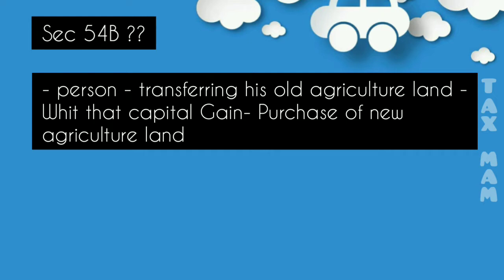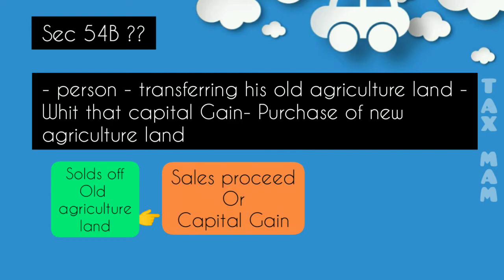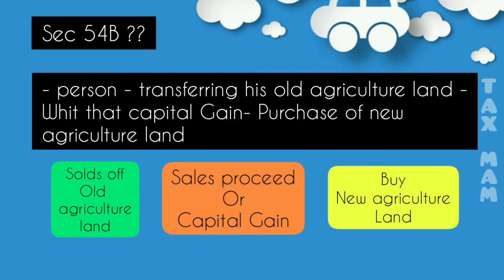Why is this exemption allowed? When a farmer wants to shift his agriculture land for a certain reason, he sells off the old agriculture land, and from those sale proceeds he buys new agriculture land. Whatever the reason for the farmer wanting to shift his place, by selling the old agriculture land he gets some income. That is not really an income, right? He wants to reinvest it in the purchase of new agriculture land. For this purpose only, section 54B came.